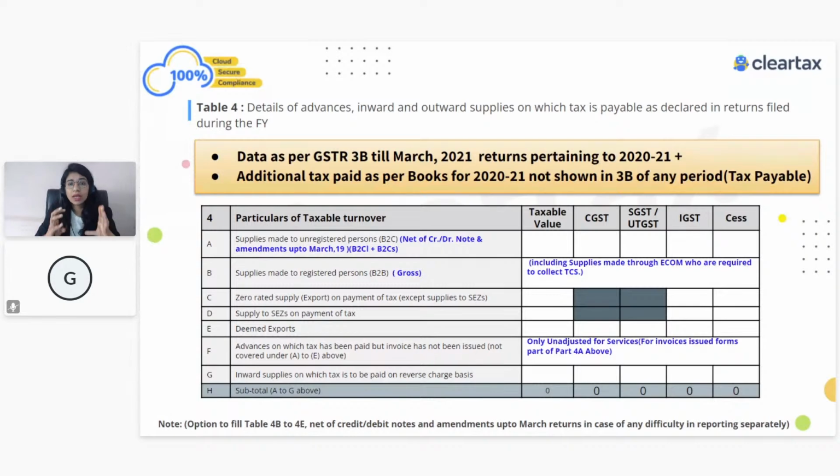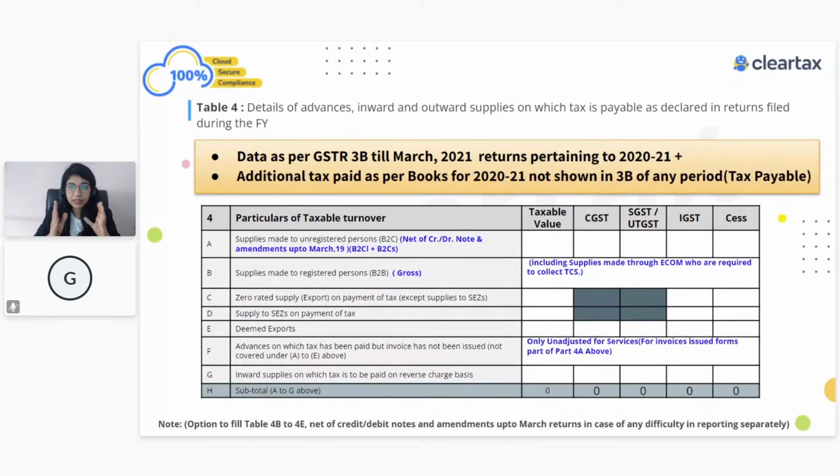But the bigger question comes in, what if there is a difference? Because that's the important part we should understand, and there we need some help, like how to even show all those adjustments. So one important thing you should always understand first is that the liability is always discharged using your GSTR-3B, right?